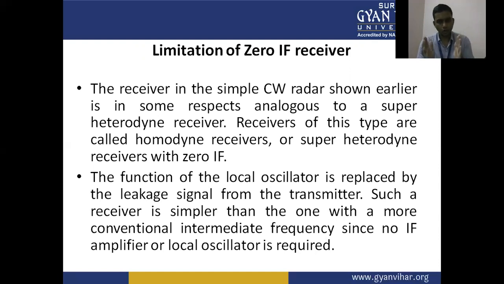The function of the local oscillator is replaced by the leakage signal from the transmitter. Such a receiver is simpler than one with a more conventional intermediate frequency, since no intermediate frequency amplifier or local oscillator is required.